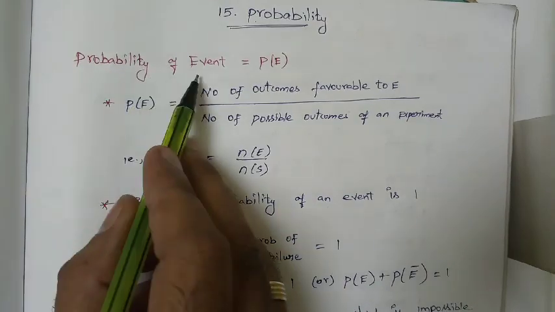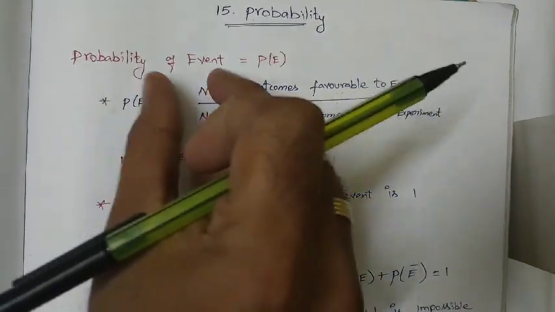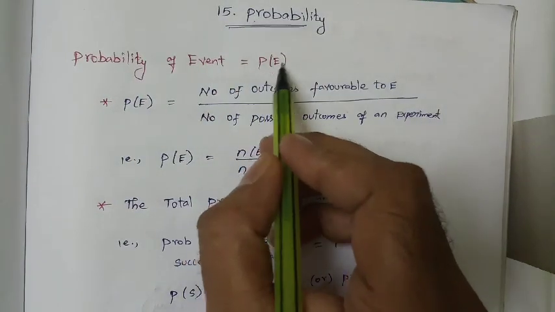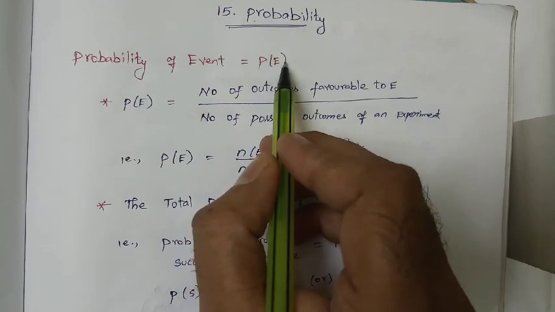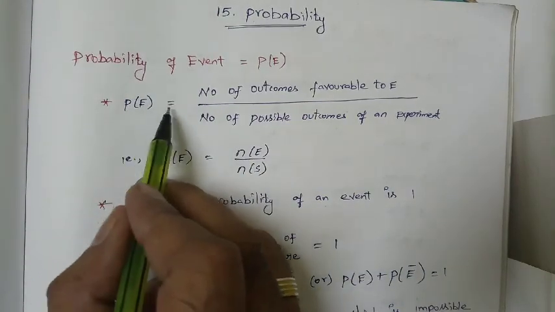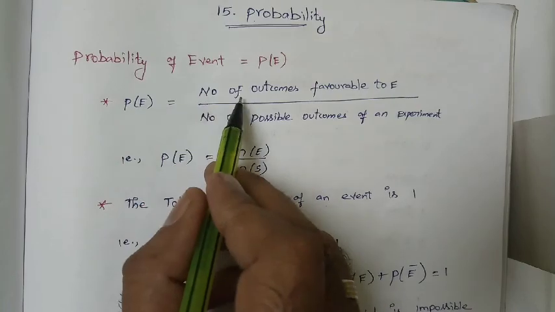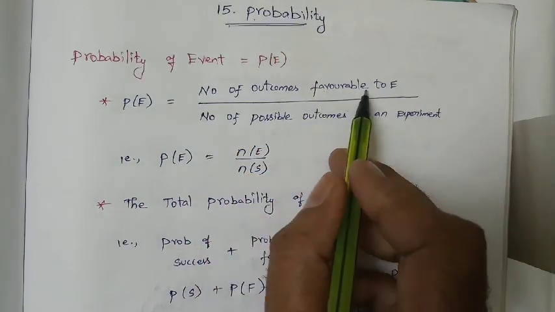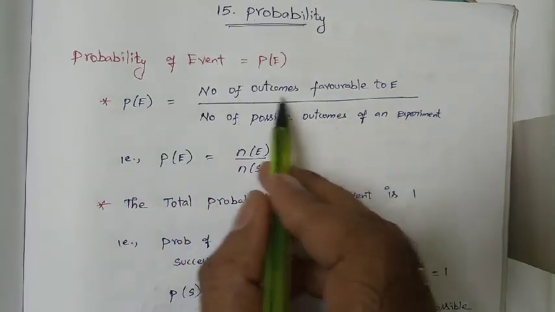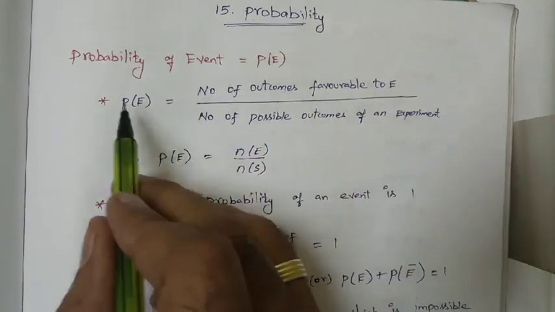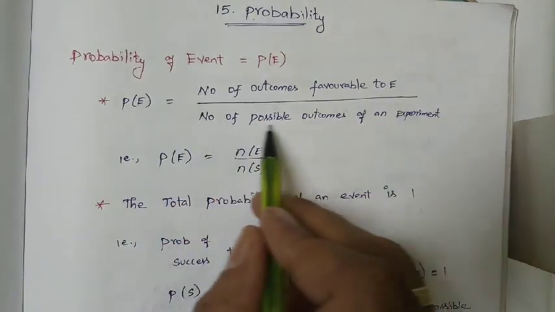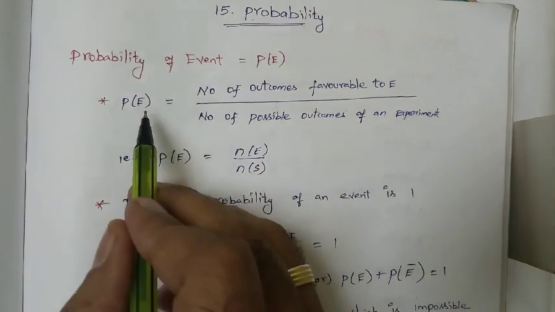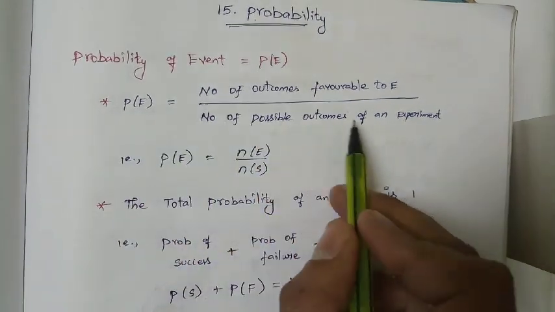How do we denote the probability of an event? It is P of E. P of E is equal to the number of outcomes favorable to E, divided by the number of possible outcomes of an experiment.